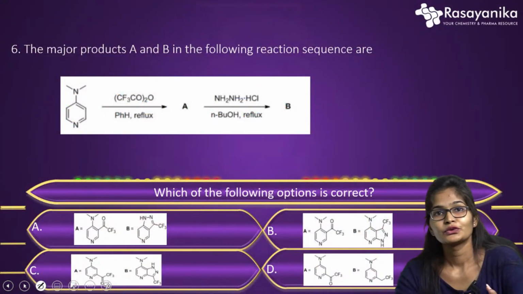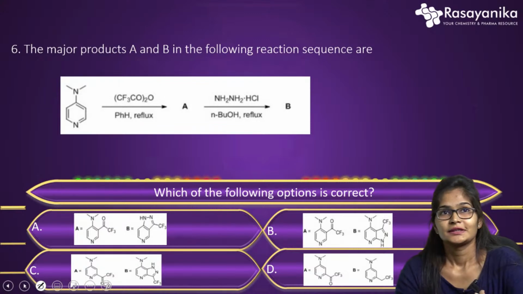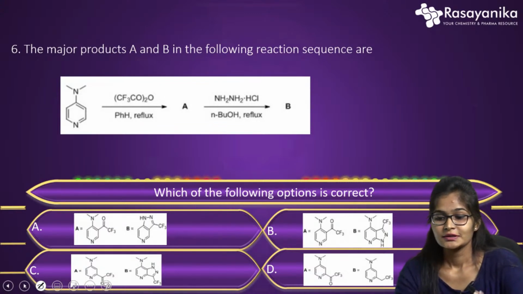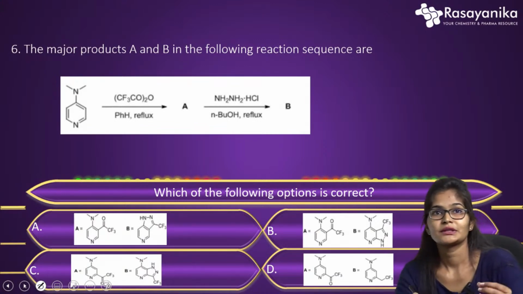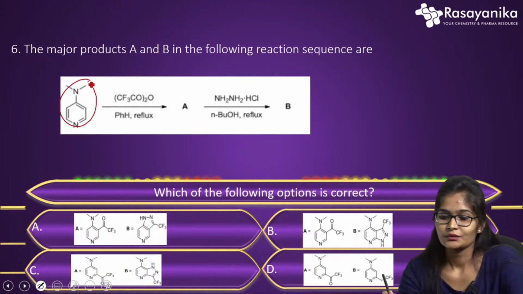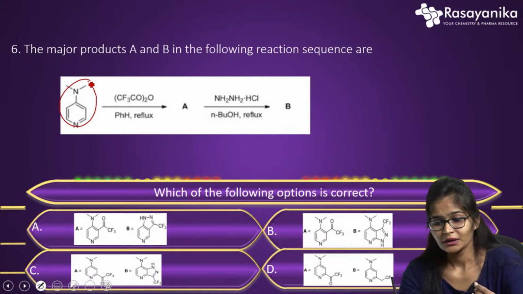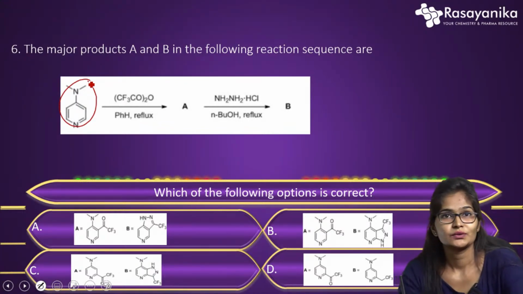Okay, so we'll move to the next question, that is the sixth question. The major products A and B in the following reaction sequence are. They have given the reactant here, and with that they have given CF3CO twice O, and they are doing reflux and getting structure A. Further, structure A is treated with hydrazine in acidic media, and under the same reflux condition we get the product B.